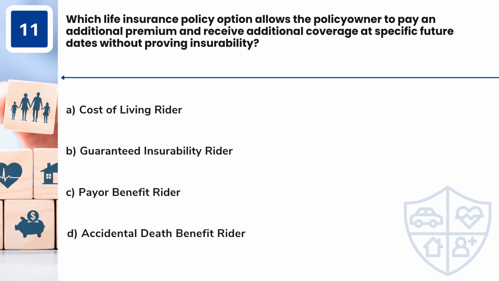Question 11. Which life insurance policy option allows the policy owner to pay an additional premium and receive additional coverage at specific future dates without proving insurability? A. Cost of living rider, B. Guaranteed insurability rider, C. Payer benefit rider, D. Accidental death benefit rider.